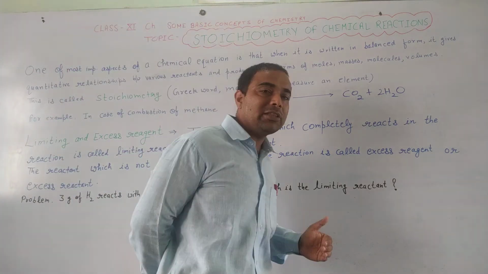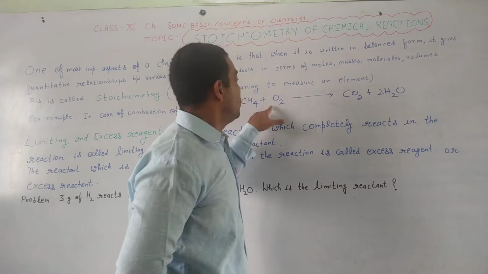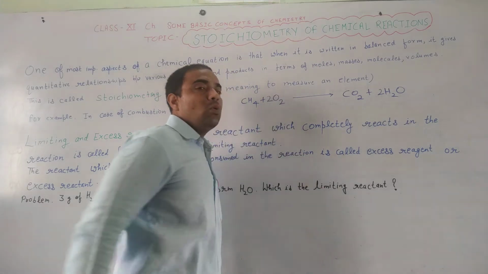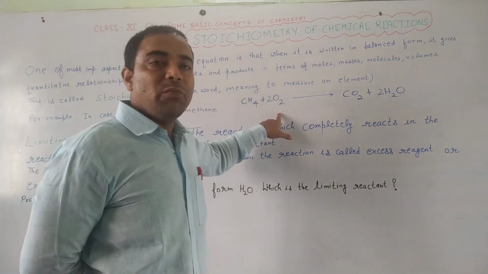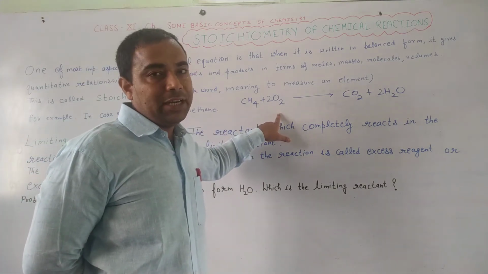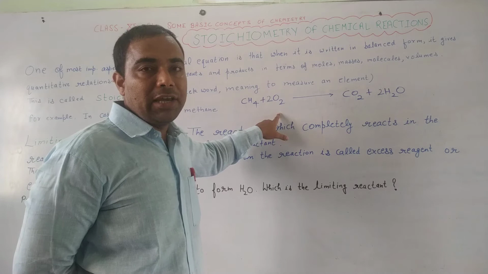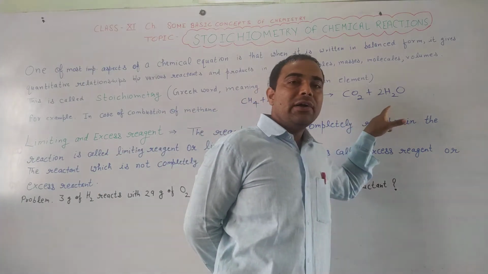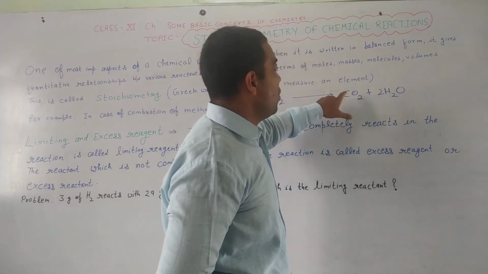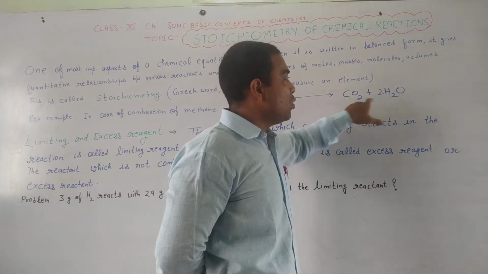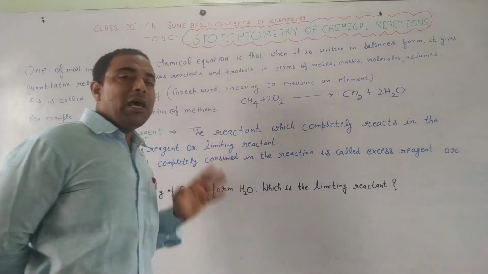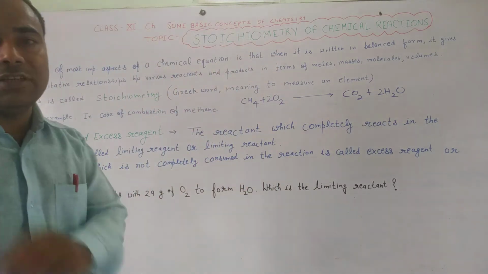According to the hit and trial method, now we will hit this side. By multiplying with 2, oxygen will become 4 on the left hand side. Now we will trial again. We will watch what's on the right hand side. So we have 4 oxygen atoms on the right hand side as well. So we have balanced this chemical equation.